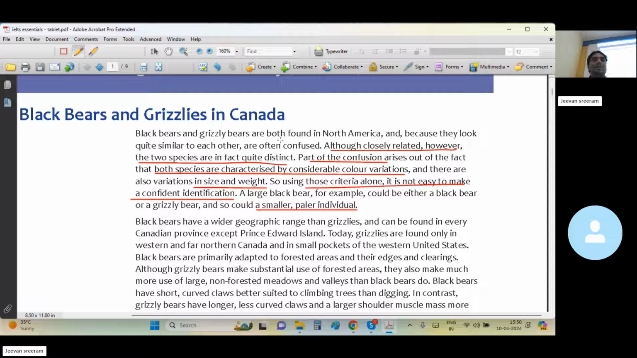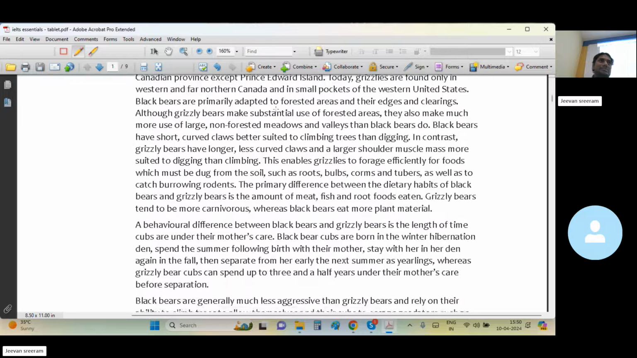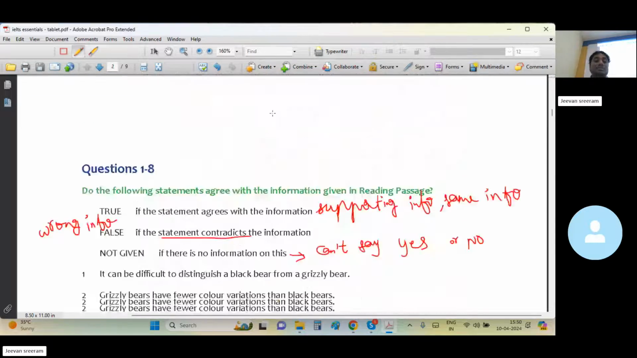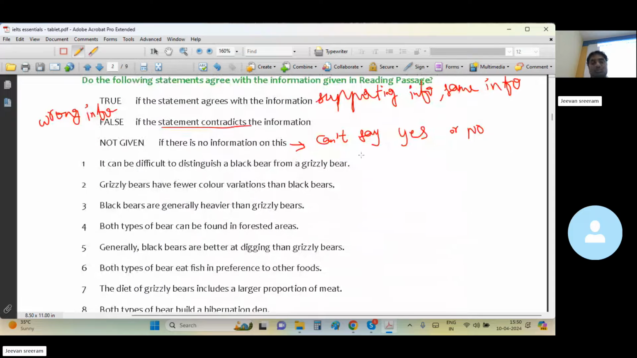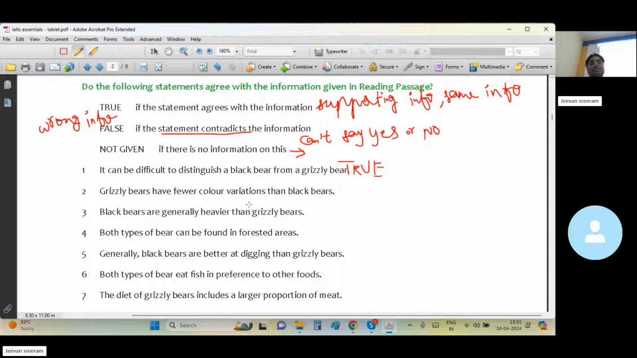So ultimately, is it easy or not easy? It is difficult. So what's the answer? True. Although you can see considerable differences, still it is difficult to differentiate one from another. Okay, clear? Next. Grizzly bears have fewer color variations than black bears. So in the passage it has been given.